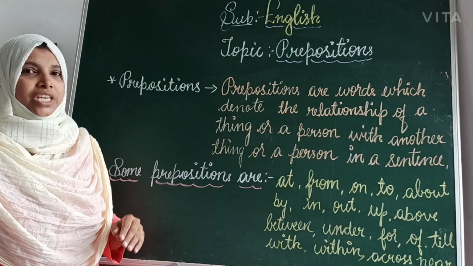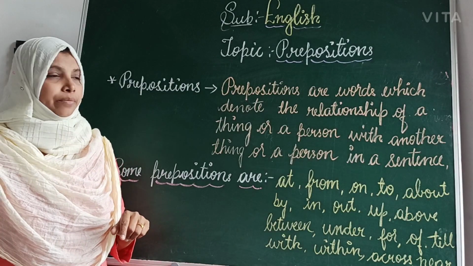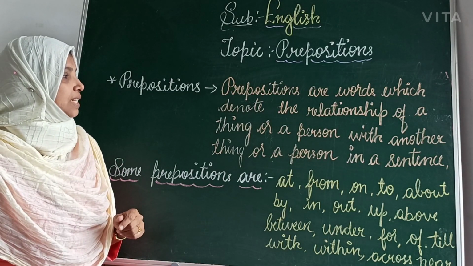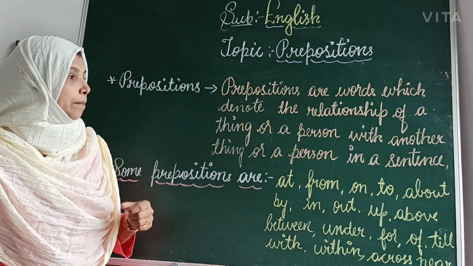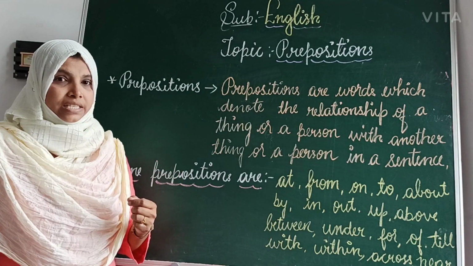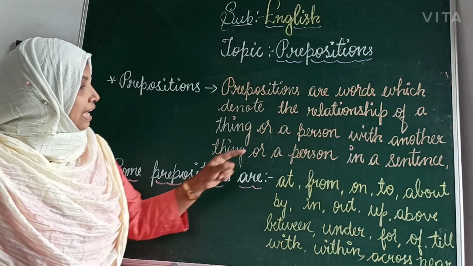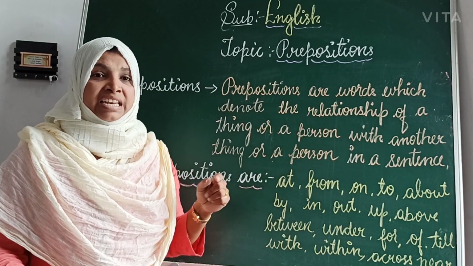The next part of speech is preposition. Let's see what a preposition is. Prepositions are words which denote the relationship of a thing or a person with another thing or a person in a sentence. You have to keep in mind, preposition means relationship between a person and things.